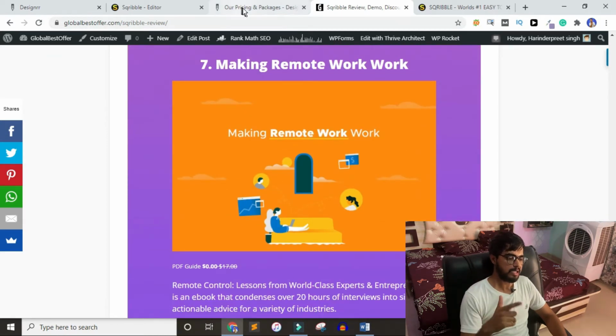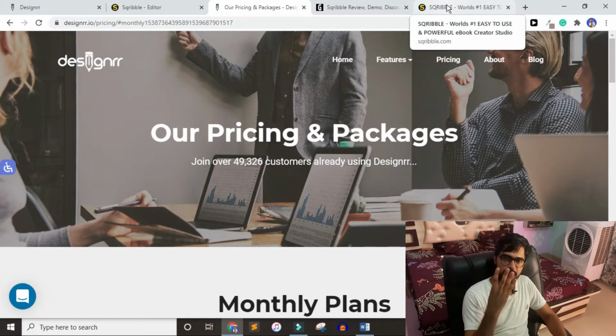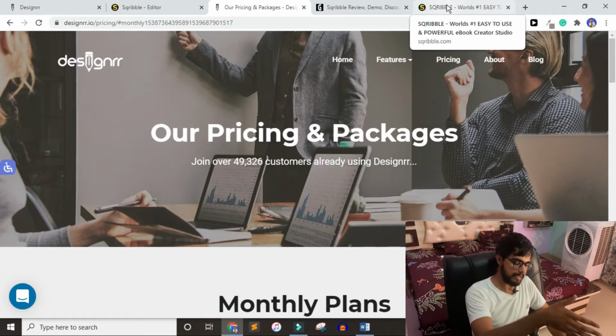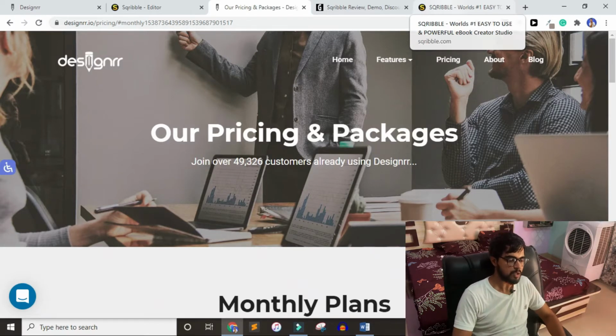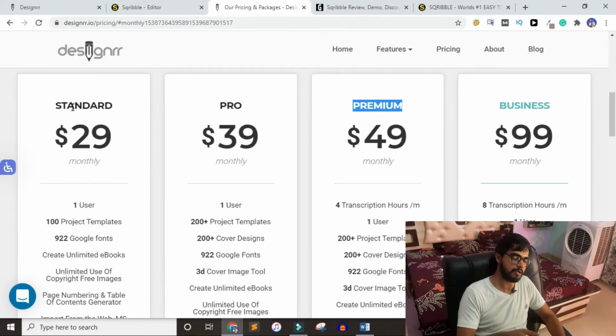Now let's talk about Designer pricing. Designer's pricing is totally different. I mean, in Scrabble you have a front end version, then you have 4 upsells, but in Designer it's totally different. You have different kinds of plans, so anytime you can upgrade or downgrade your plan. Okay, if you go to designer.io pricing, you see it's a lot of money. Definitely standard is $29 monthly, for every month.